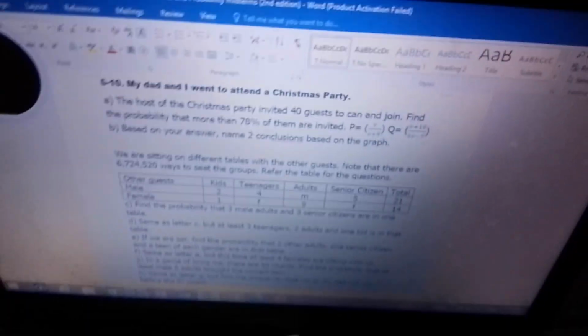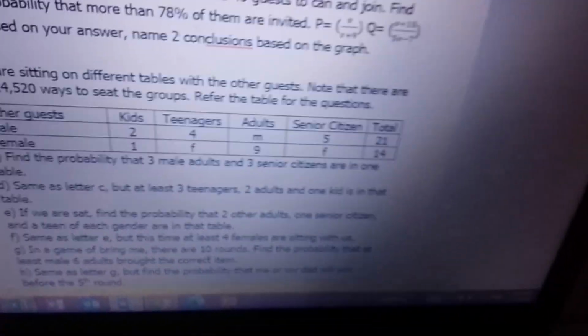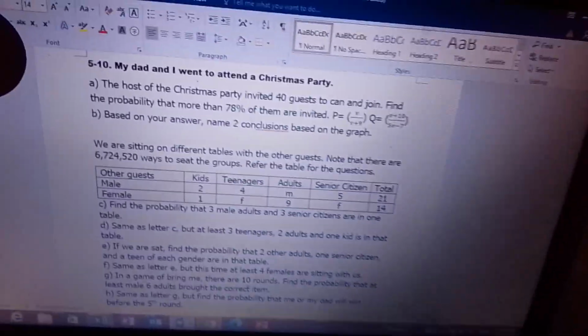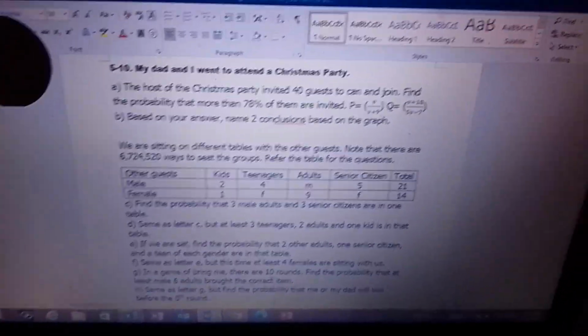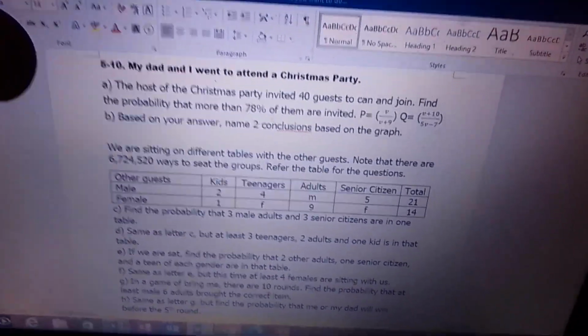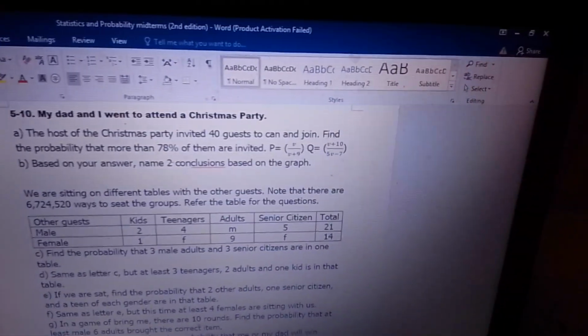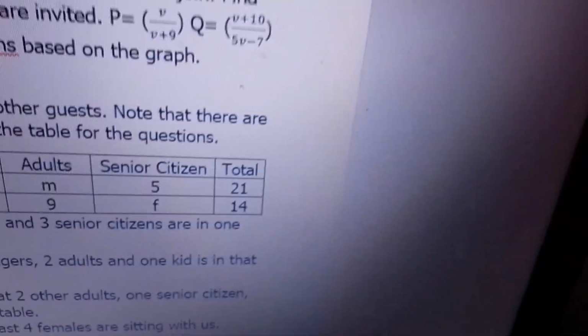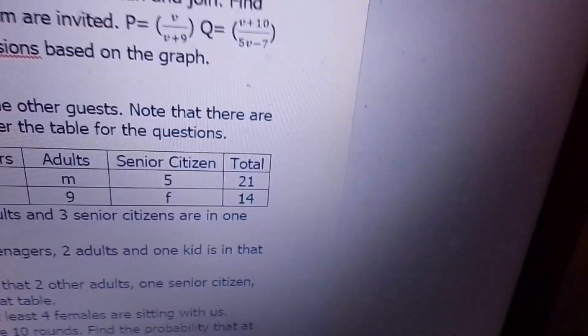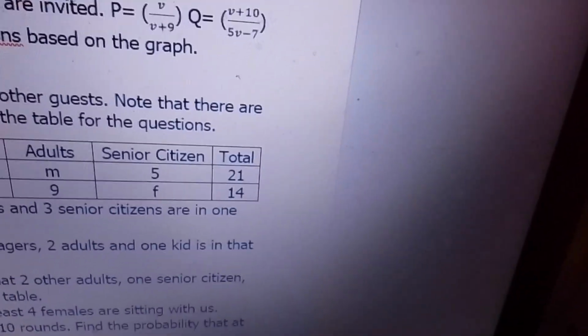So what we need is a combination. Remember, we are given the number of people who will be in the party. But what we need is to know how many people are sitting at one table. Remember, when you are at a party, there are tables, right? And the waiter will let us sit at one table, just like that. It depends on how we can arrange that. So how many are we? Because there are 21 males and 14 females, so we make a total of 35. Right?